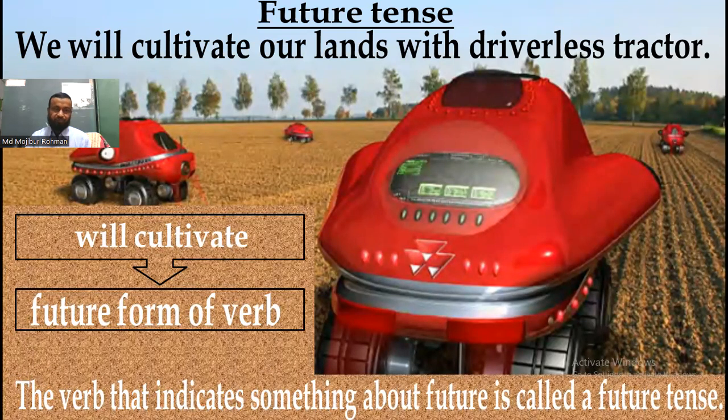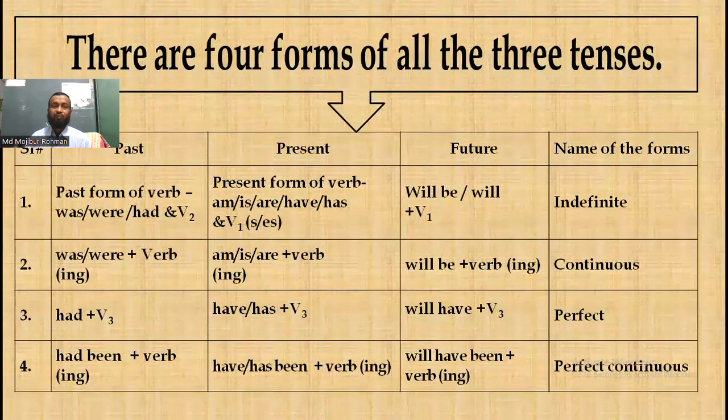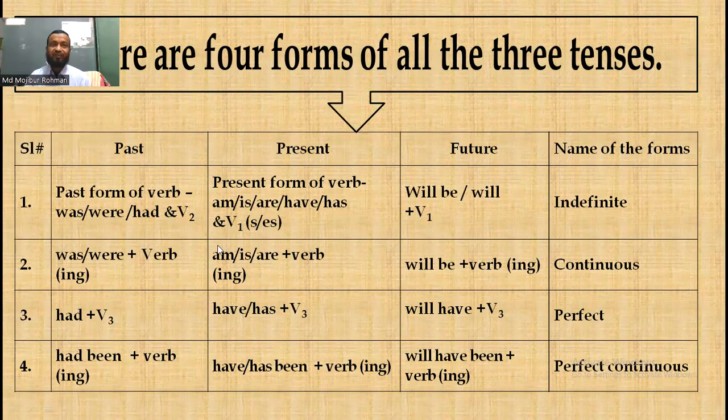My dear students, now follow the chart. There are four forms of all these three tenses. At first we knew that there are three kinds of tenses: present tense, past tense, and future tense.